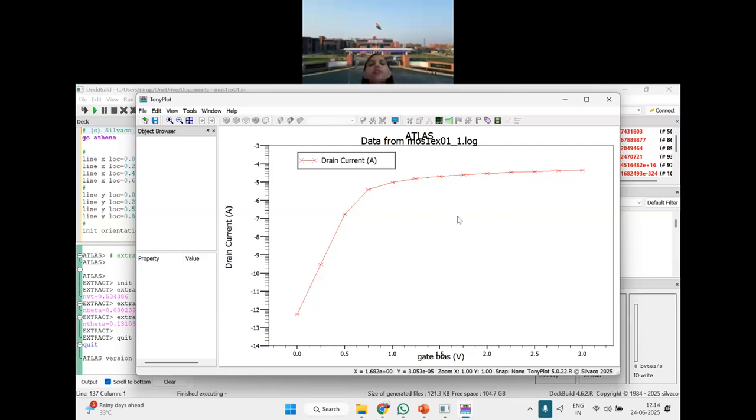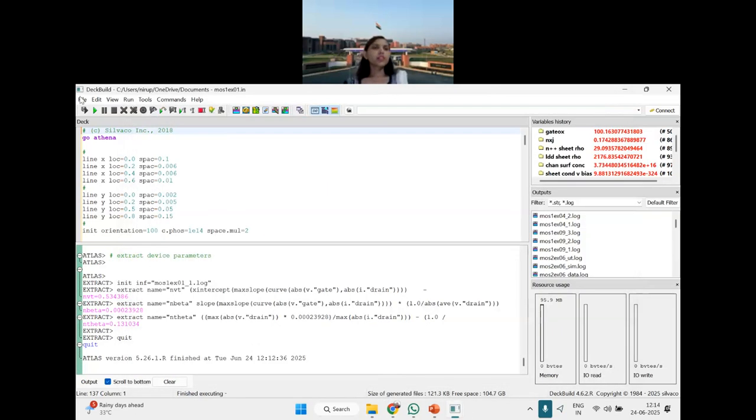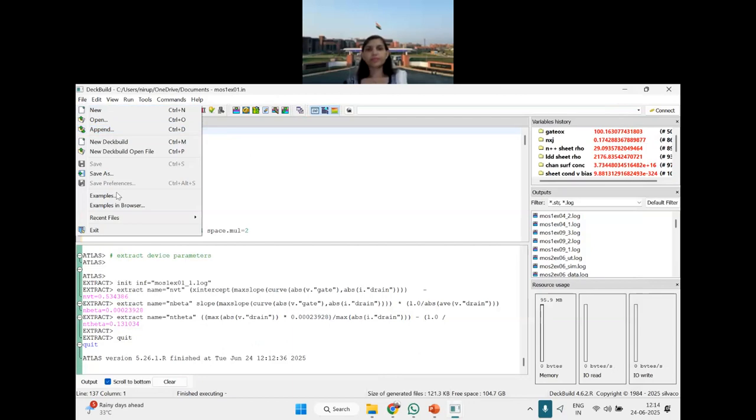On current is 10 to the power minus 5 and off current is 10 to the power minus 12. So how much is my I on to I off? My I on to I off is 10 to the power 7. So it is a very good I on to I off ratio that I am getting. But these are all very optimized and commonly used things, right?